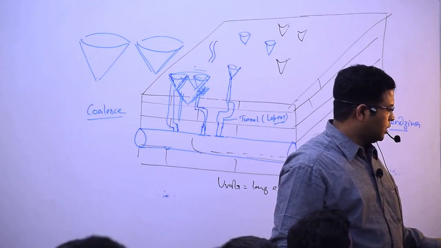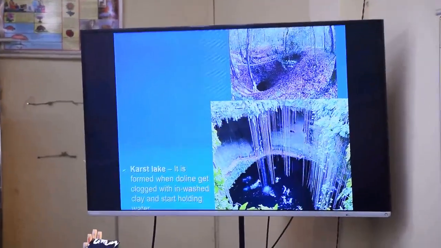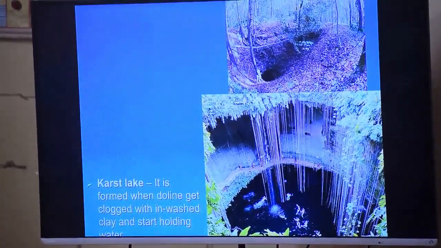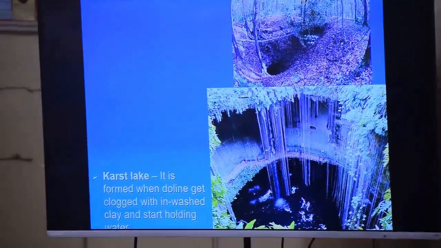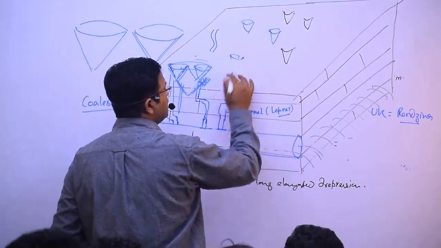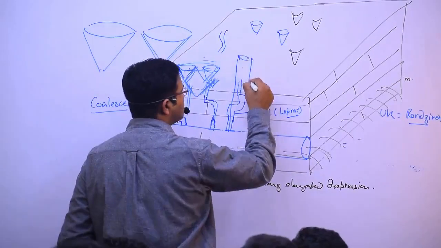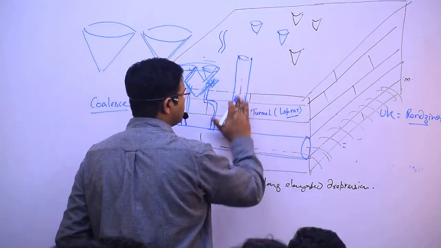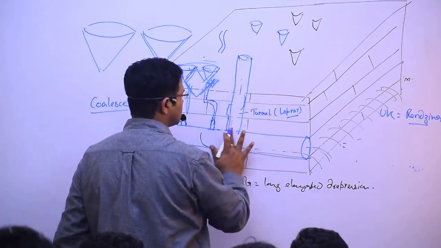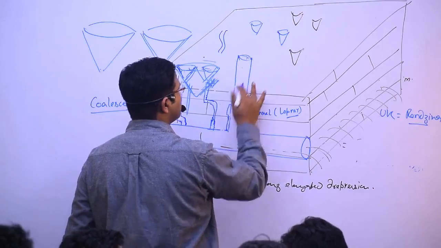The next ones that we are going to see are karst window and karst lake. Karst window: suppose this is where I said there is a sinkhole, and this sinkhole individually gets collapsed.